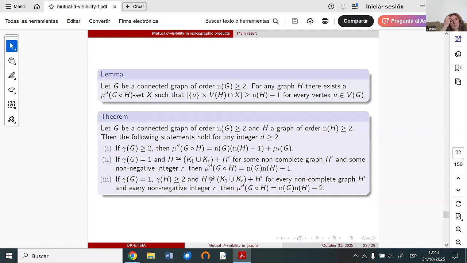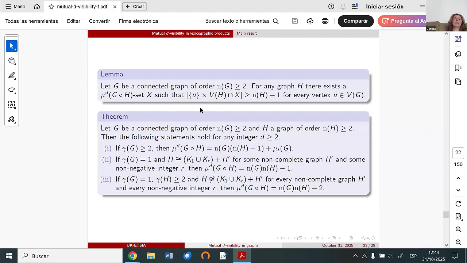But when we started to work with these products, we observed one interesting thing: if we take a lexicographic product, then for any graphs G and H that have at least two vertices, we can find a mutual d-visibility set with the maximum cardinality such that in each copy of H we need to add at least all vertices but one.